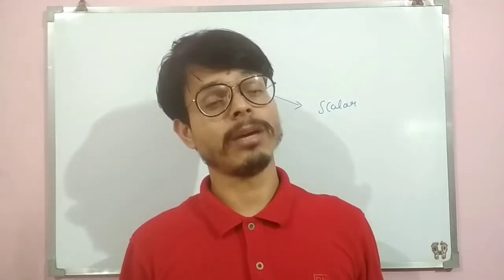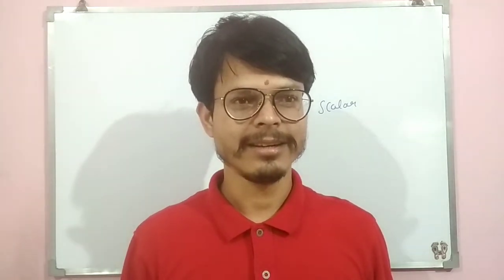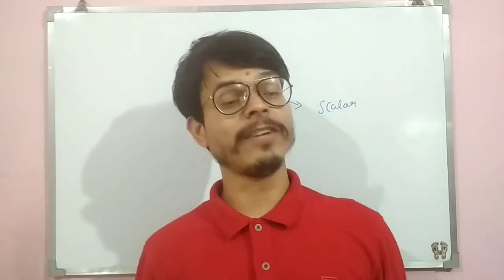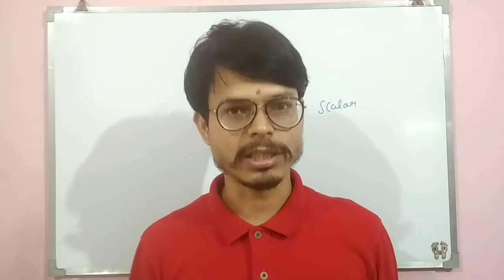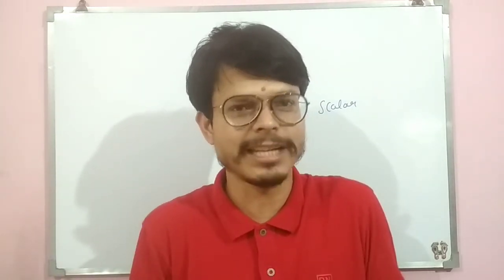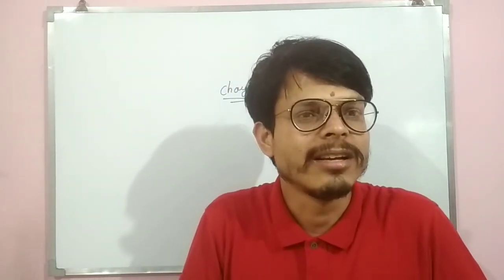Sir, approximately 50 kg. Nobody would say 50 kg downward. Is anyone's weight upward? No, weight is always downward. It has a fixed direction. So when you say my weight is 50, there is no need of direction. Such quantities are called scalar.